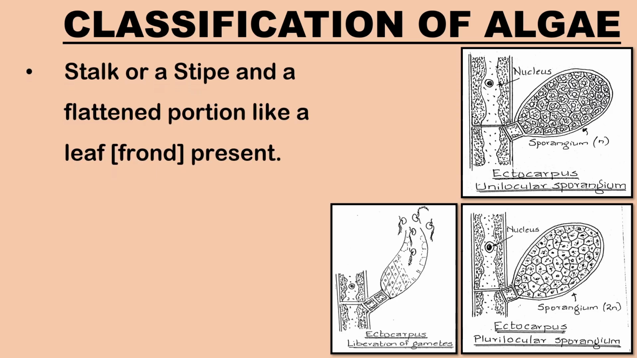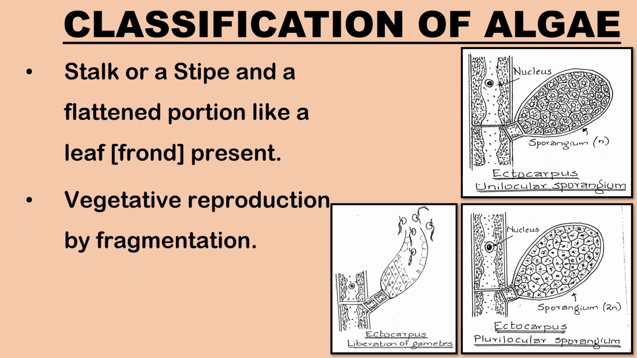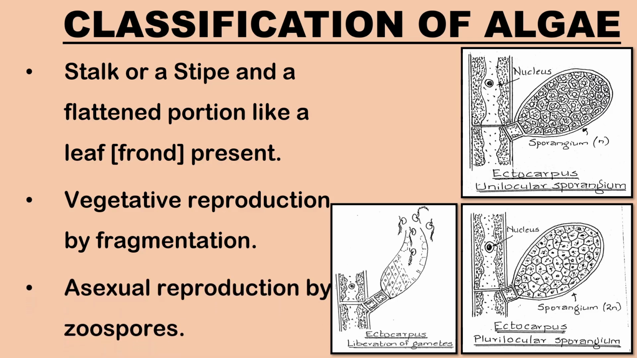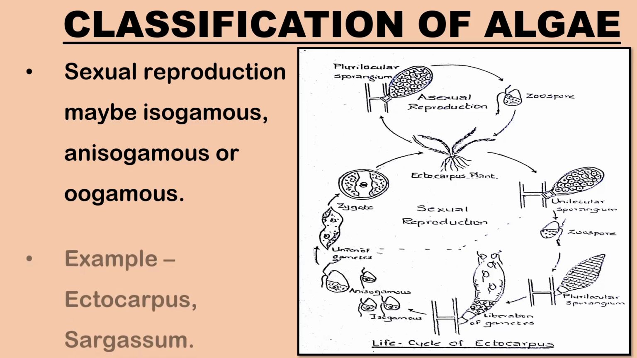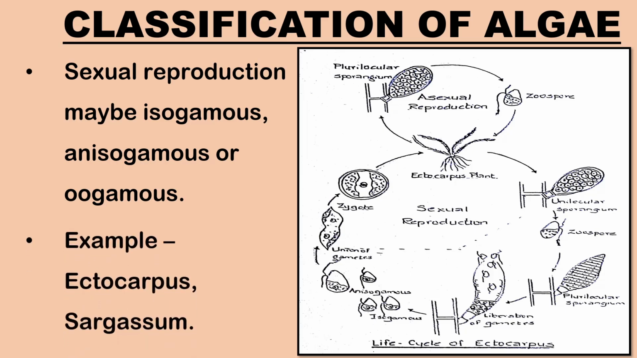It possesses a stalk or a stipe and a flattened portion resembling a leaf, or a frond, which carries out photosynthesis. Brown algae reproduce vegetatively by fragmentation. Asexual reproduction takes place by zoospores, which have a pair of laterally inserted unequal flagella. Sexual reproduction may be isogamous, anisogamous, or oogamous. Examples of brown algae are Ectocarpus, Sargassum, and Fucus.